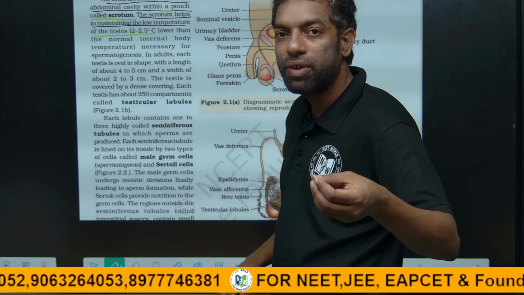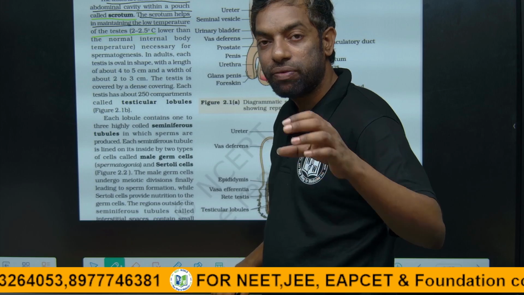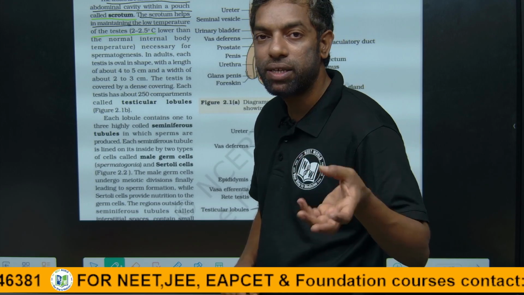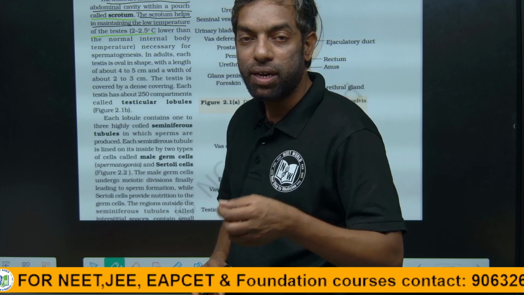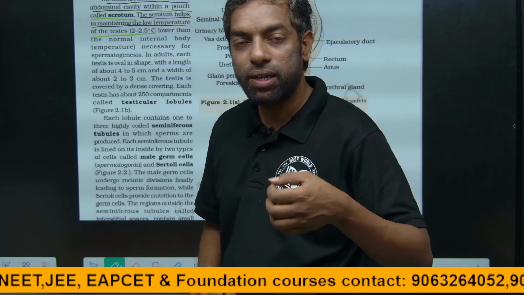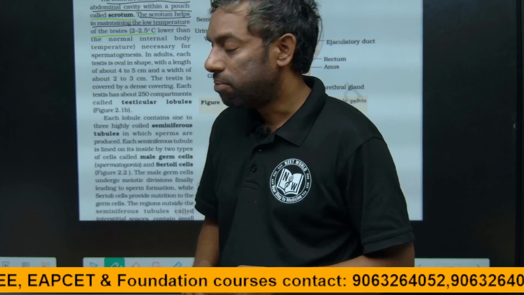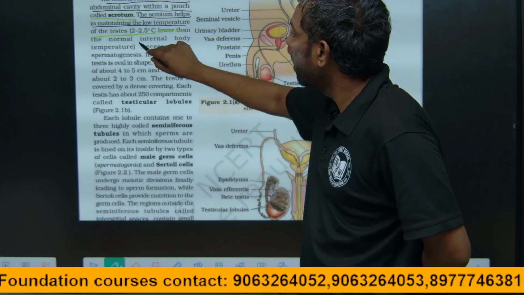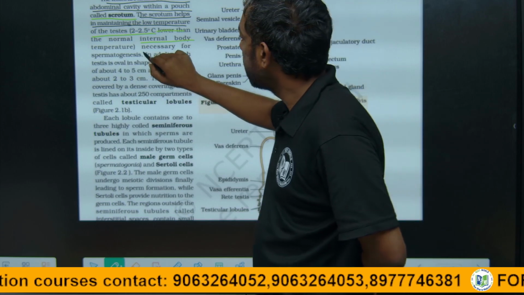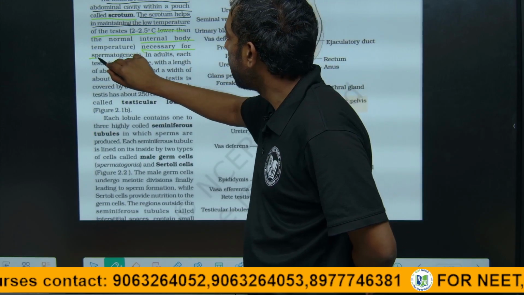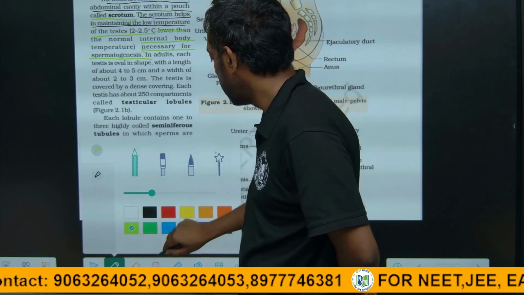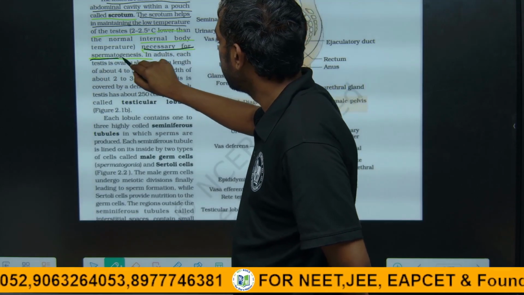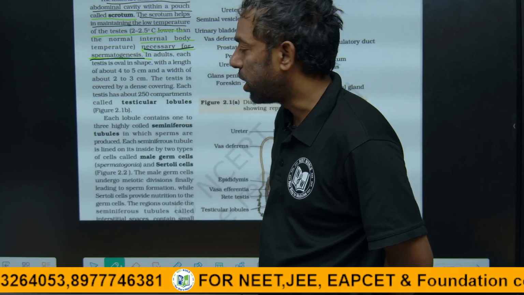Sperm production takes place at a temperature lower than body temperature. Body temperature is optimally 37 degrees. The scrotal temperature is 2 to 3 degrees centigrade lower than the internal body temperature. It is necessary for spermatogenesis, guys, meaning sperm production.